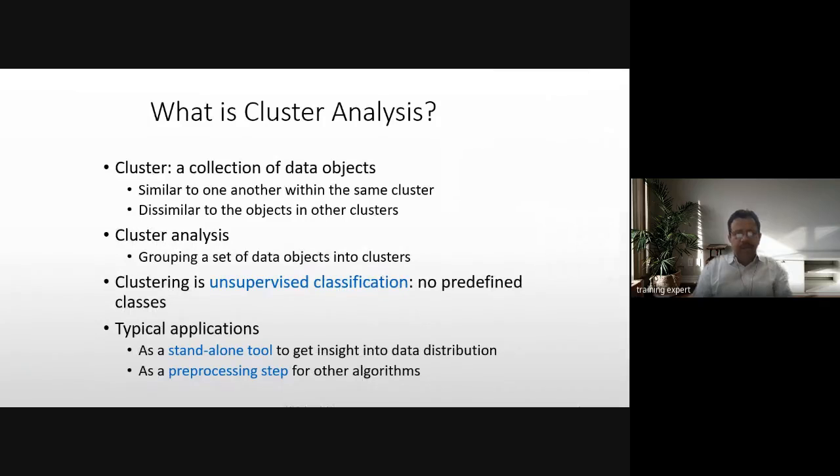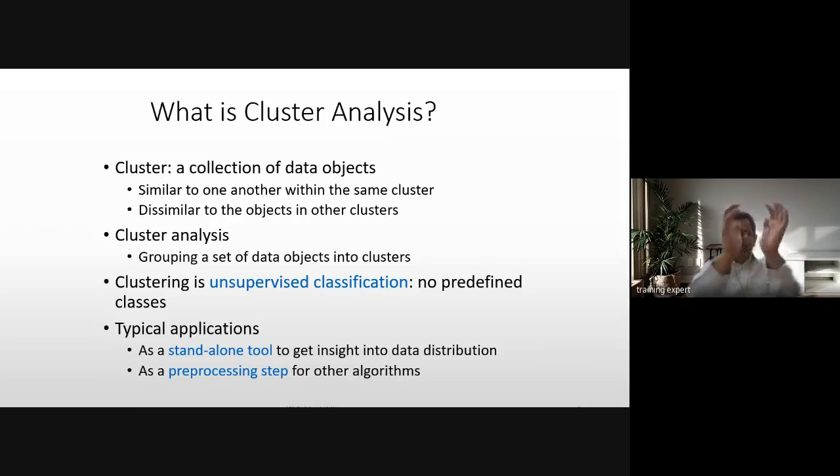We all know what cluster analysis is. A cluster is a collection of data objects similar to one another within the same cluster and dissimilar to the objects in other clusters. So they are distant apart, and within the cluster they have the same features.